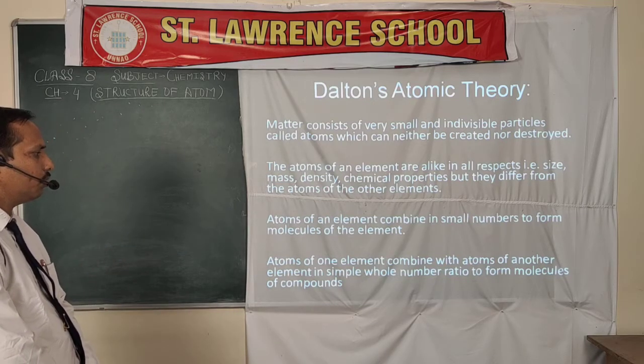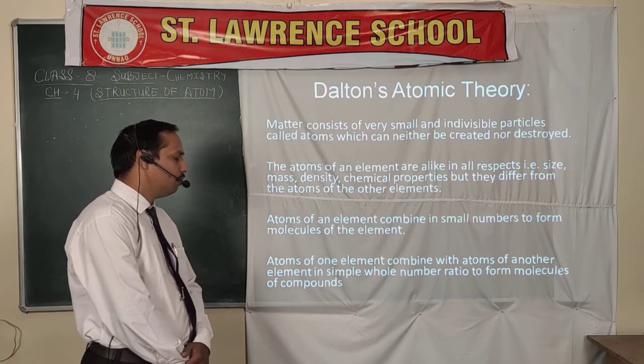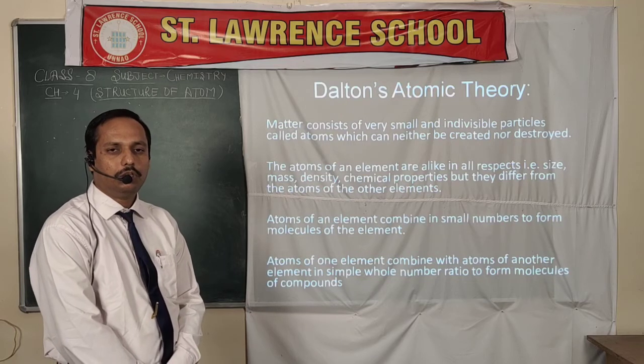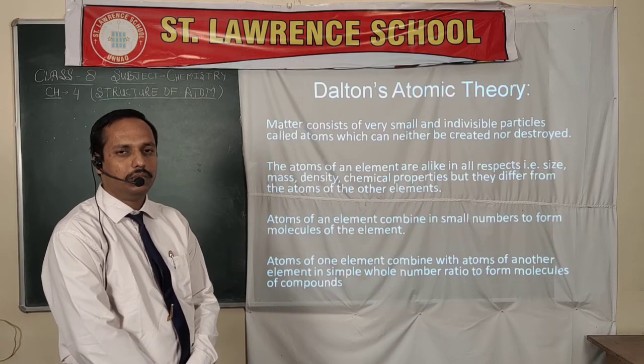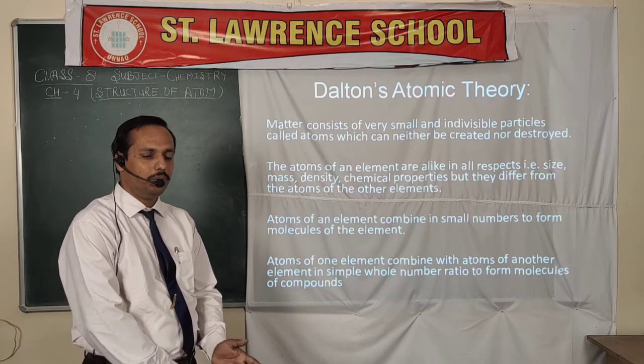Atoms combine to make a molecule of the element. And the combination of atoms of different types of elements makes a compound.